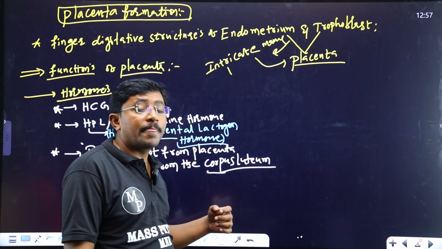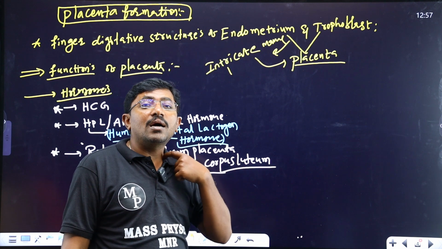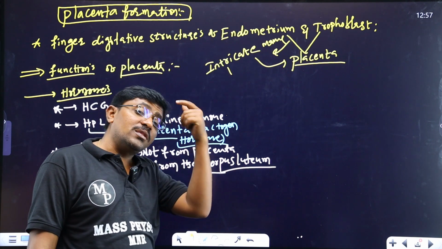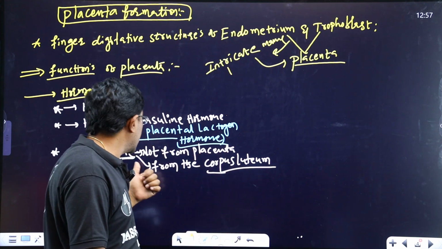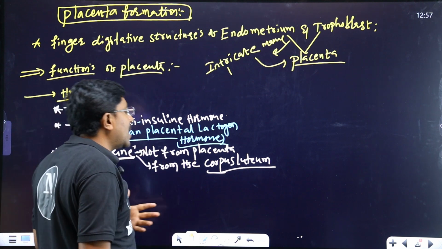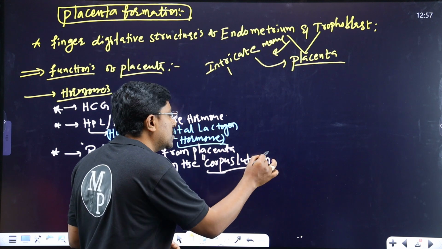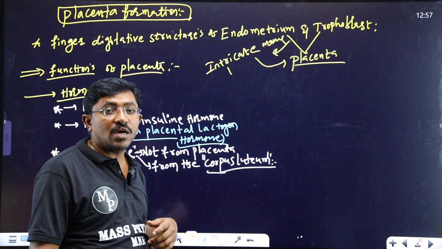In 2022-23 there was a question: which structure of the female reproductive system can release the relaxin hormone? That is from the ovary, or within the ovary, which structure? Corpus luteum only. The relaxin hormone is not produced from the placenta. It is only from the corpus luteum.